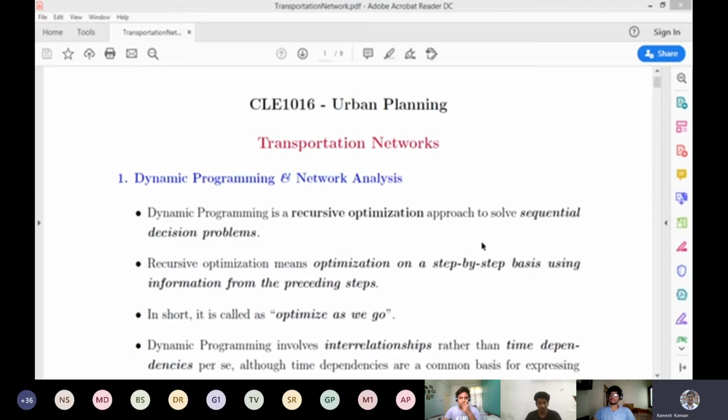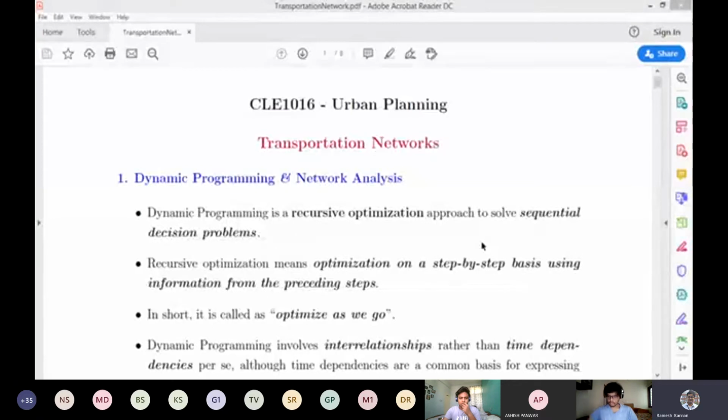In this particular class, we'll talk about the mathematical background, or mathematical analogy, pertaining to the transportation network. Supposing you are an urban planner and you are very interested in creating the transportation networks for urban or any infrastructure facility, then you should know a very important technique called dynamic programming. This is a mathematical approach for developing or analyzing networks, and its significance.